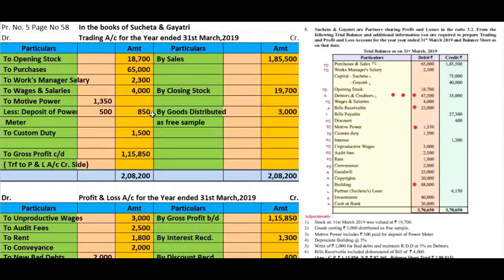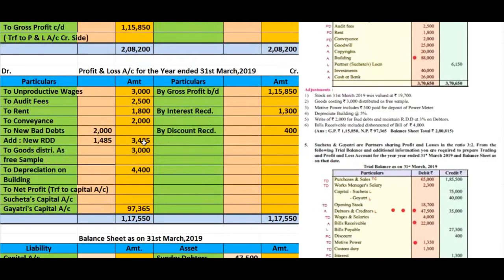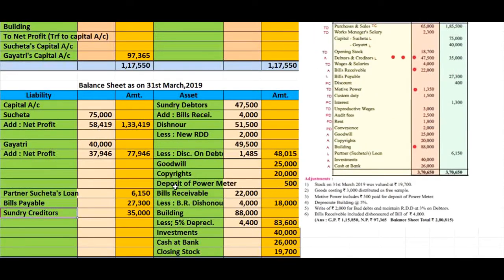Trading account debit side to motive power rupees 1350 less deposit of power meter rupees 500. After deducting that 500, we get rupees 850 actual expenses, and 500 is our deposit. We deposit for the power meter, which is refunded after disconnection of the power meter. Hence the deposit of power meter is rupees 500.